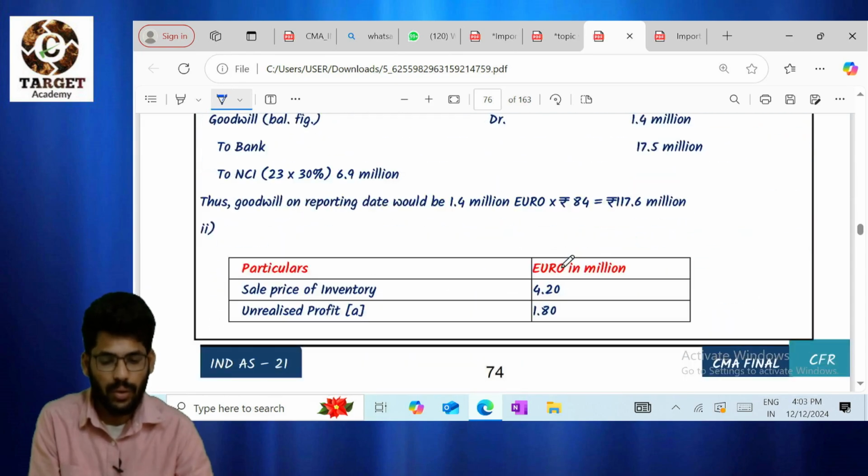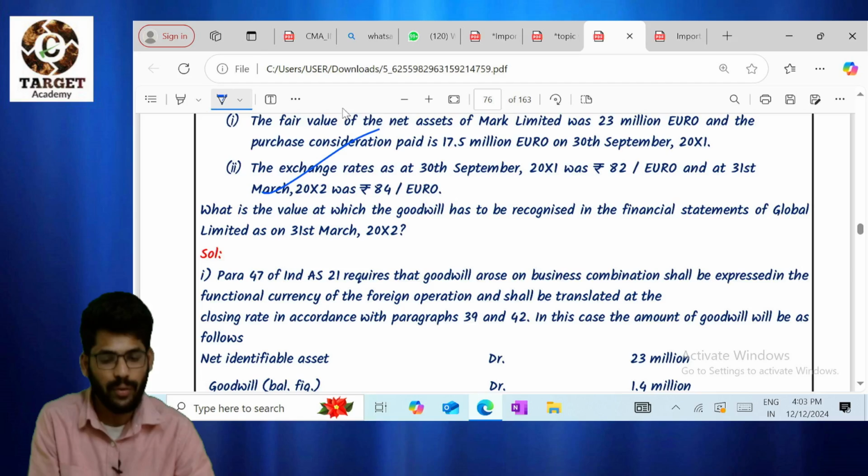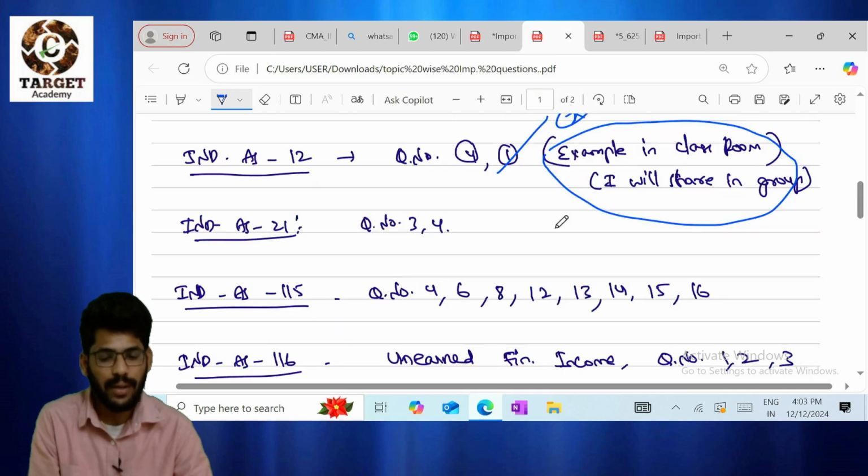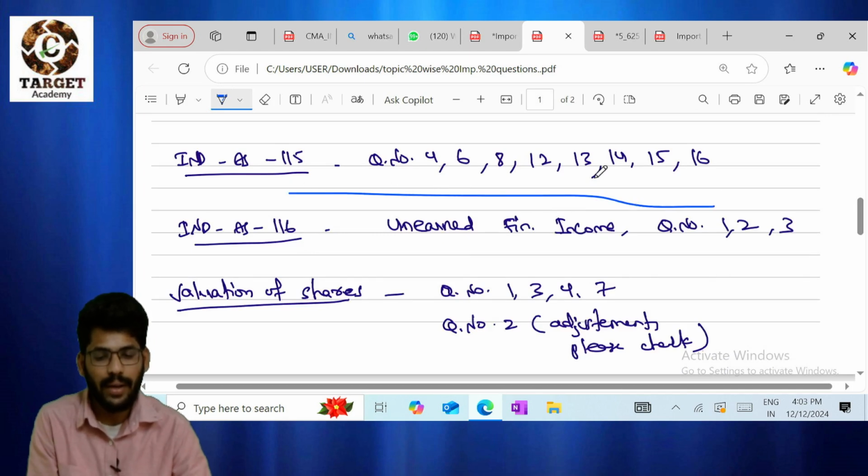Clear. And question number 5. This is the simple calculation of goodwill. Please go through question number 5. It takes 2 minutes. That's it. Okay, Index 115.